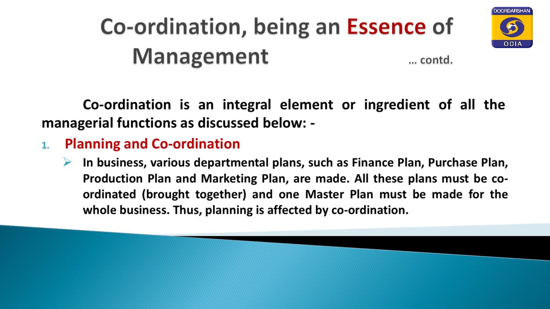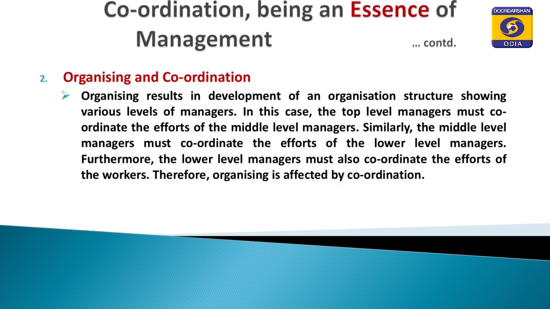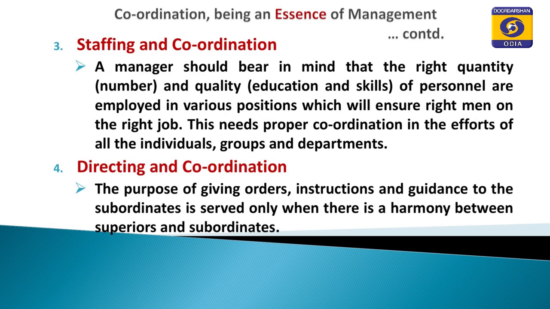So, different plans such as the financial plan, purchase plan, production plan, and marketing plan must all be coordinated. Organizing and coordination. Organizing results in development of the organization structure, as we have already seen. Organizing is the process of creating an organization structure. In that case also coordination is required, otherwise a good organization structure cannot be developed. Staffing and coordination.